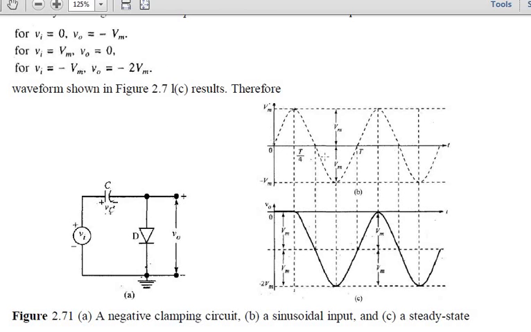This is the input voltage, the sinusoidal input voltage I am applying, and this is the steady state performance of your circuit. Okay, whatever output I have got, this is the steady state response of your circuit. It means I am having a particular reference voltage over here. Now I am fixing up this particular part. So this is how it will be working. We will see what is the working of this one.